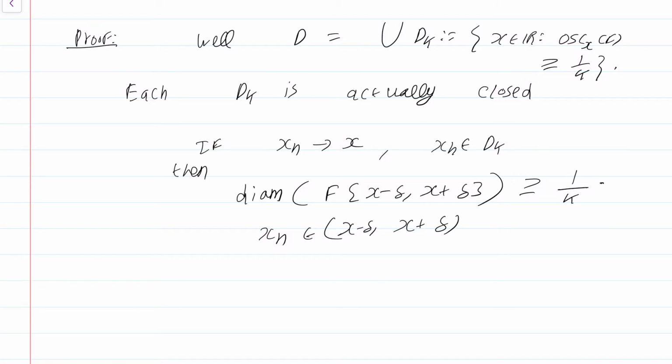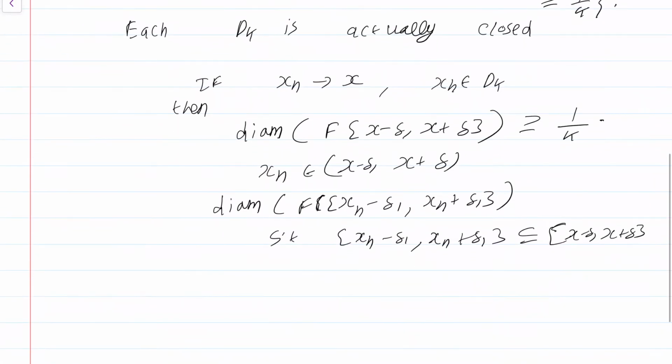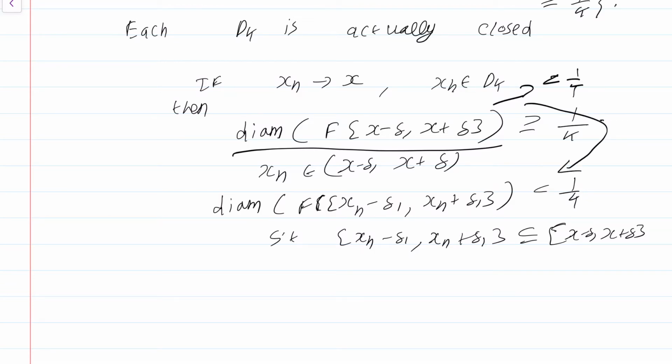Then if you were to choose the diameter of f of (x_n minus delta_1, x_n plus delta_1), such that this closed interval is fully contained in (x minus delta, x plus delta), and if you choose it like that, then this diameter will also have to be less than 1 by k, simply because this is a subset of this set, right?